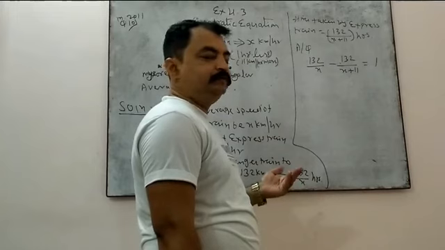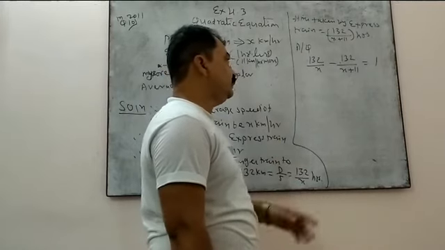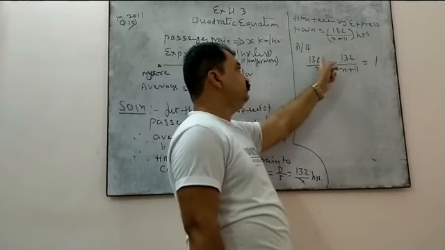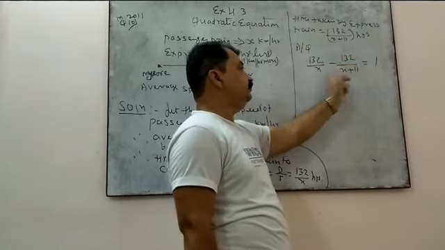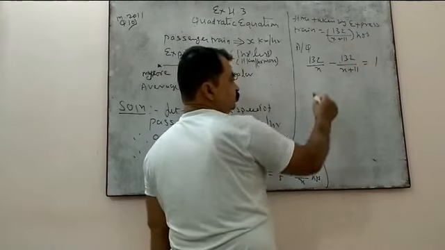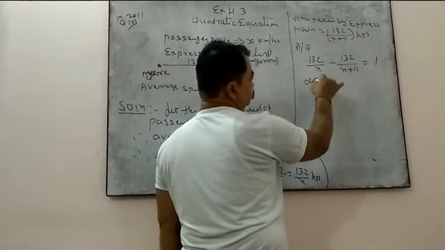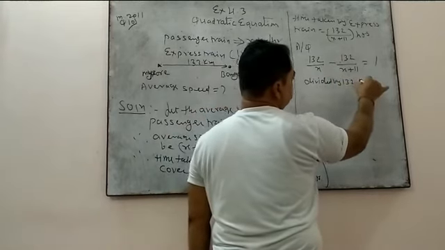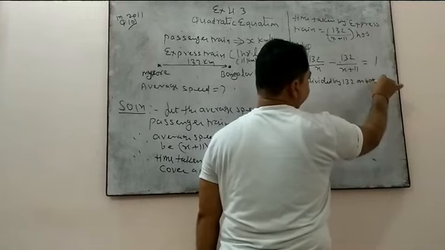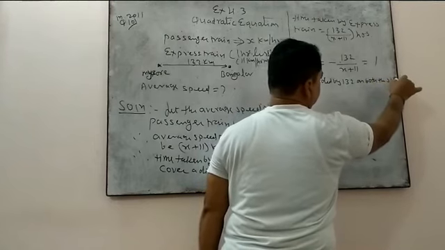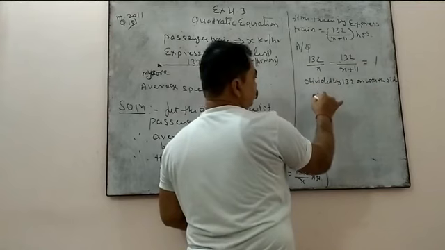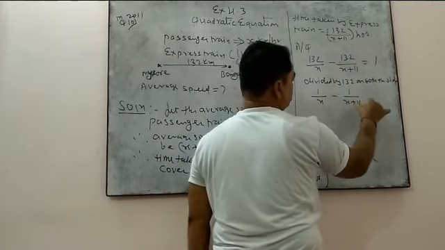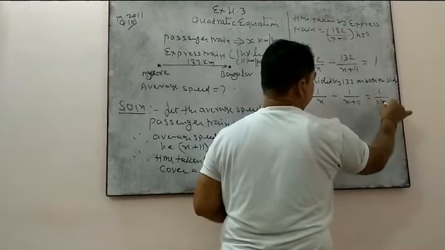Before this also we did the same type of question. Now see, here 132 is common. So before taking the LCM, first you remove the 132. Divide by 132 on both sides, so the calculation will be minimized. So we write here divided by 132 on both sides, right? So the equation will be 1 upon x minus 1 upon x plus 11 equal to 1 upon 132.